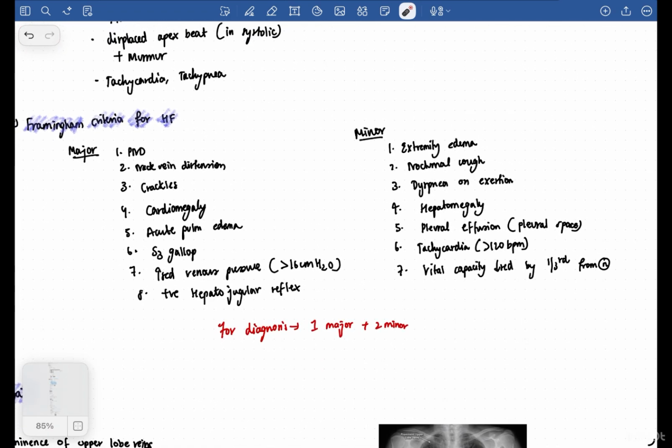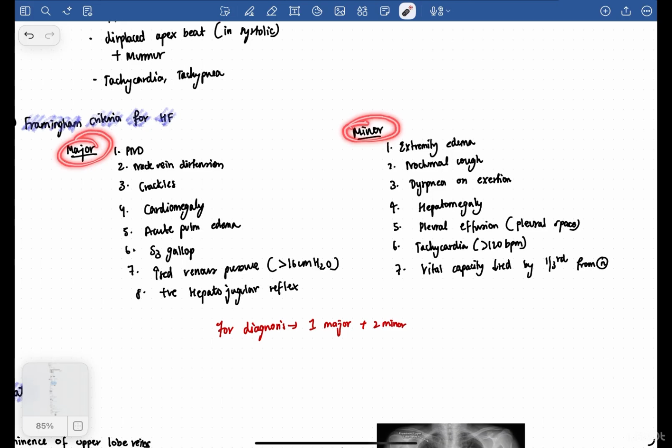Okay, now there is something called the Framingham criteria for heart failure. It is used for diagnosis of heart failure. So you have a major criteria and you have a minor criteria. Major criteria being PND, neck vein distension, crackles, cardiomegaly, acute pulmonary edema, S3 gallop, increased venous pressure, and positive hepatojugular reflux. So there are 8 points in major and 7 points in minor.